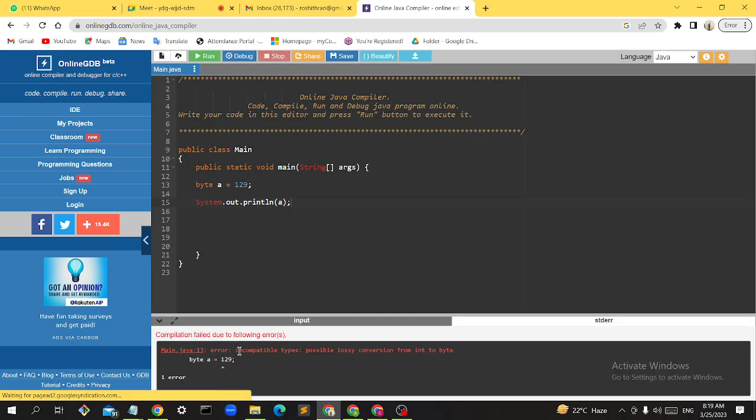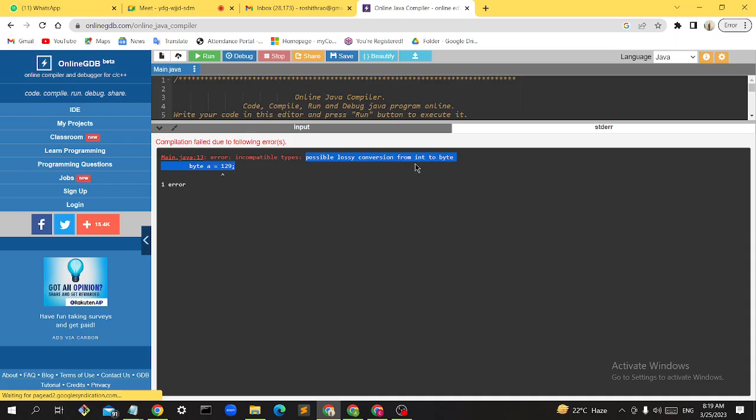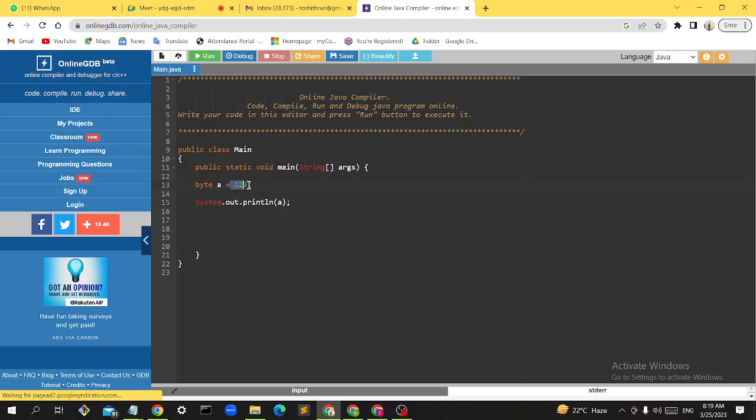So what is it giving, guys? See, it is giving "possible lossy conversion from int to byte." What am I doing here? This is of integer range, right? So I am converting it from int to byte here.